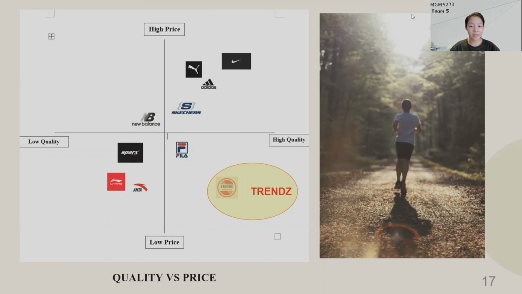From the map, we can see our brand Trend is low price with high quality. That is because our target consumer is low-income people. And we have high quality, so people will be attracted by our products.